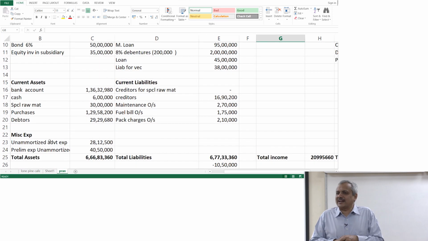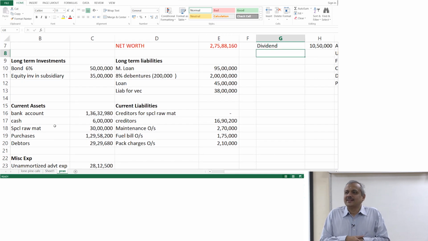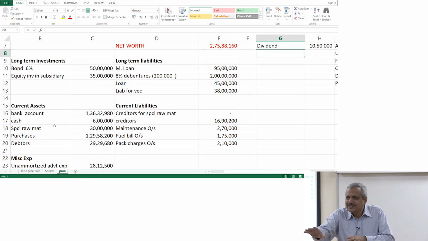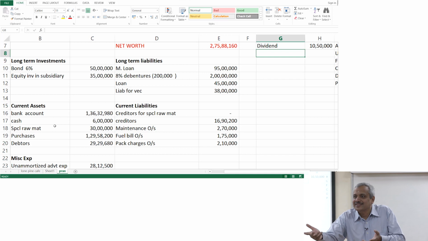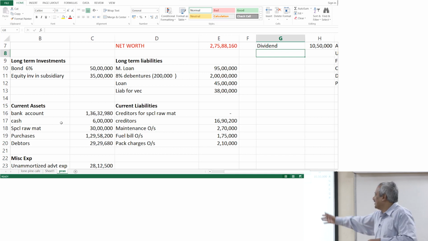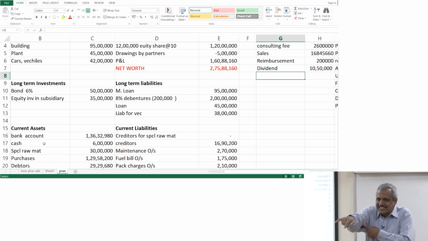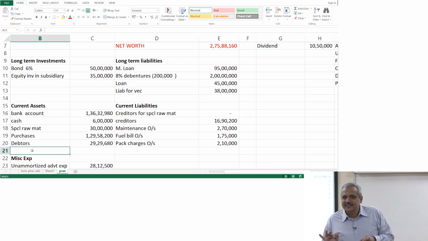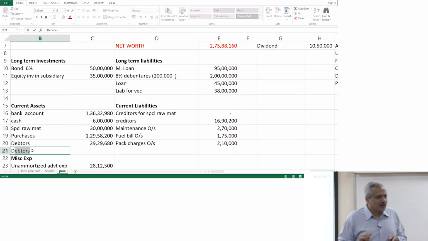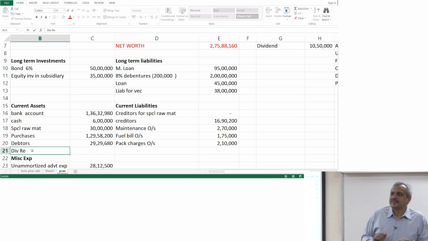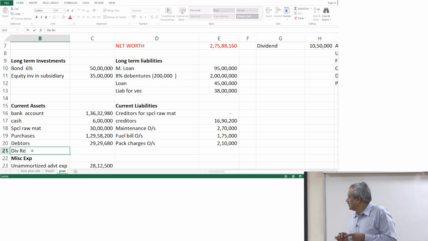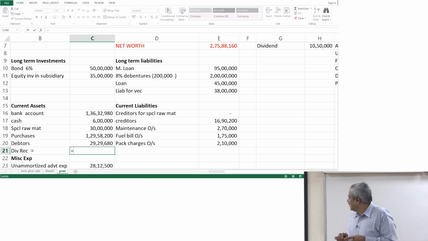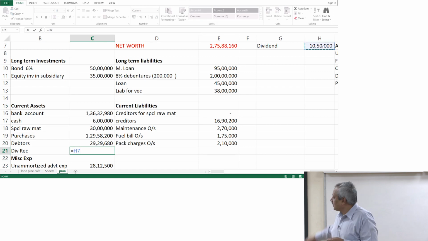So, what is the corresponding entry for this? Receivable, on which side? Asset or liability? Sure? Clear, beautiful. Now, on the asset part of it, dividend receivable. Whatever is the amount out there, you have entered it, right, straight.